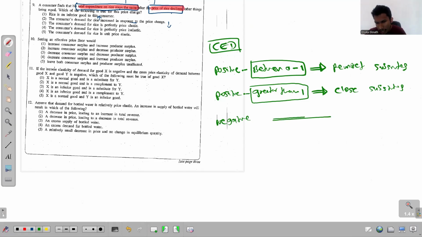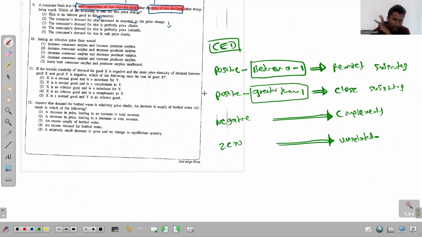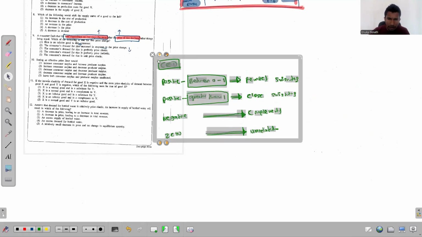If CED is negative, we simply say that goods are complementary. And if CED is 0, then the goods are unrelated. So this is the conclusion, depending on the value of CED. Let me keep it aside. We'll keep it here.